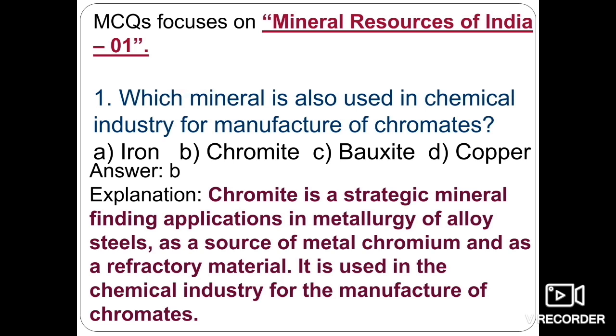So we all know that chromite is used for the manufacturing of chromate. So chromite is a strategic mineral. Actually the minerals have been classified in three types: strategic, critical and essential minerals. Okay, so chromite comes under the category of strategic mineral, which finds application in the metallurgy of the alloy steels as the source of the metal chromium, as a refractory material. So it's used in the chemical industry for the manufacturing of the chromate.